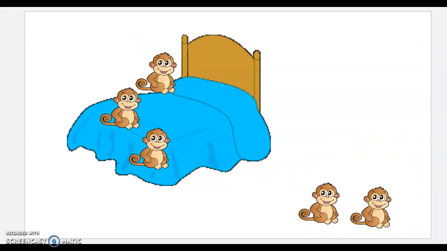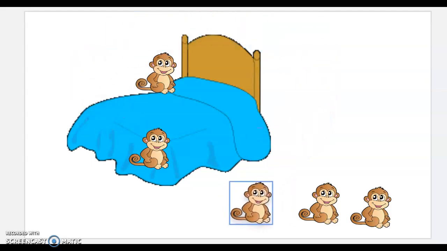But you know what those silly monkeys like to do, don't you? You got it. They like to jump up and down on that bed. Say it with me. 3 little monkeys jumping on the bed. One fell off and bumped his head. Down on the floor. How many monkeys do we have on the bed? Oh, good job. We have 2 monkeys jumping on the bed. How many monkeys are on the floor? 3 monkeys are on the floor.